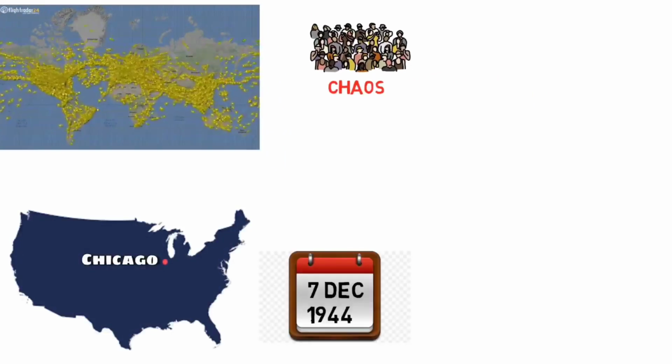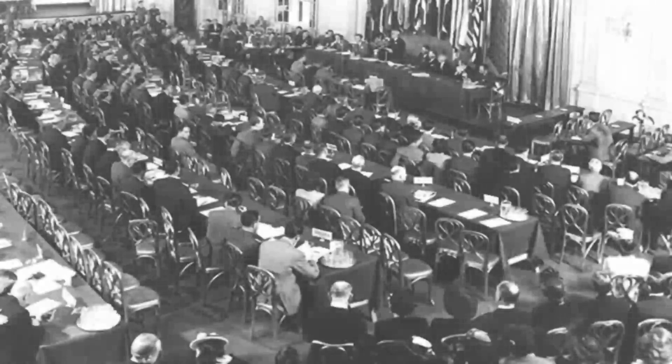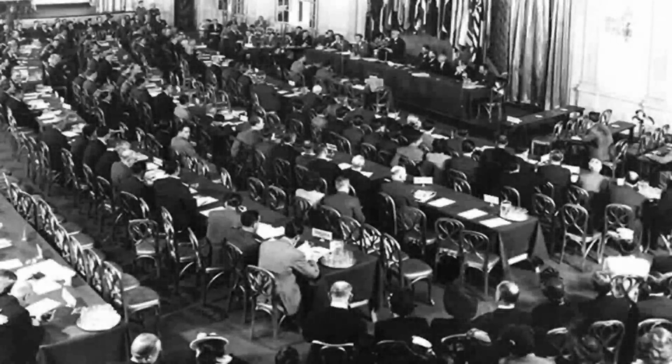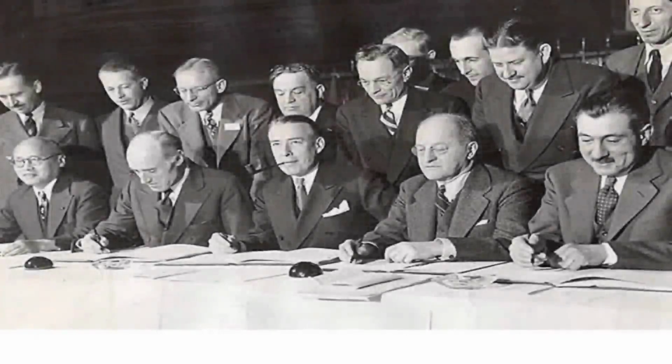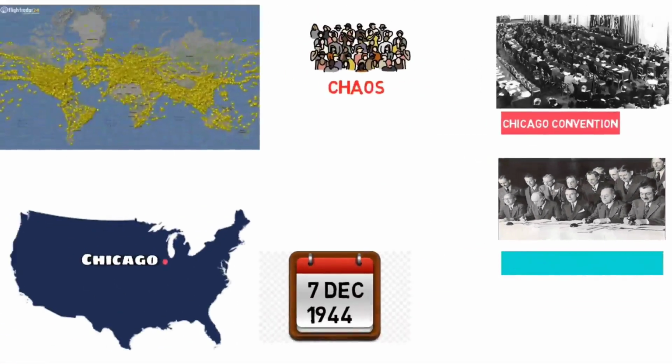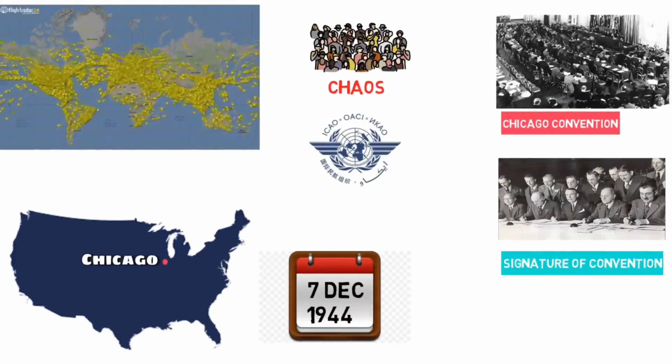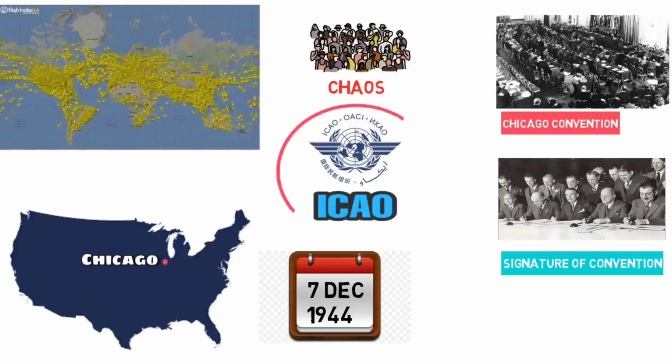December 1944. This was a historic date for international civil aviation. On this date, various countries came together to attend a meeting and they decided to make a common rule to govern civil aviation internationally and to form one organization which will make rules and manage international civil aviation. Every country which participated in the convention signed the convention, and this is how ICAO came into existence. ICAO here means International Civil Aviation Organization.